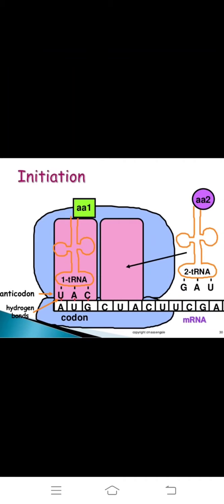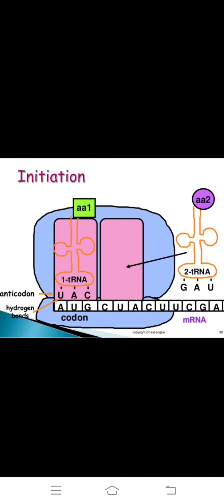AUG is the codon, and the anticodon pairs with it. Since this is RNA, adenine pairs with uracil, uracil pairs with adenine, and guanine pairs with cytosine. So AUG. Okay, this first tRNA carries amino acid 1, shown in green color.